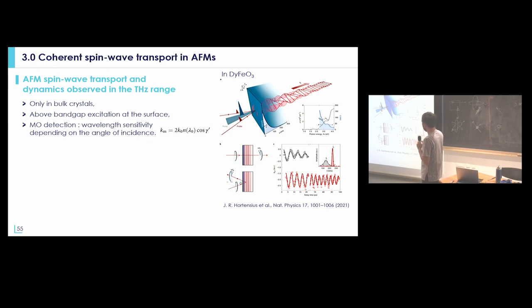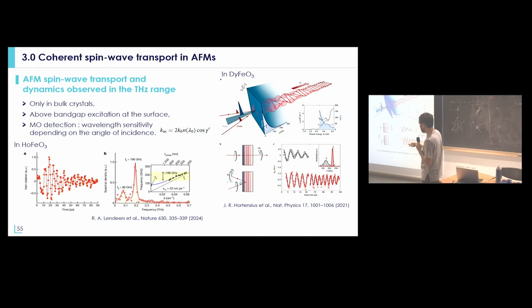But this effect, I mean, the detection process is based on magneto-optical effects that are quite large only in some specific antiferromagnet like altermagnet. For example, orthoferrite is an altermagnet. This metal is also an altermagnet, so they always use a continuum antiferromagnet that belongs to altermagnet. So you need to have a large magneto-optical effect. So it's not so convenient if you want to extend this approach, even though it's quite interesting from a fundamental perspective. And you cannot do this with a thin film because the efficiency of the process is too small.